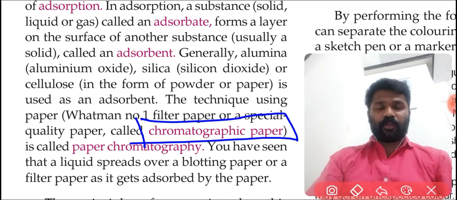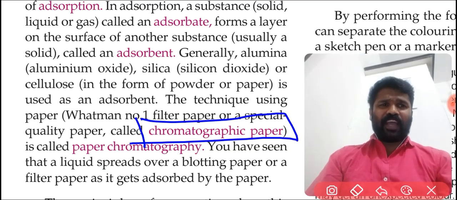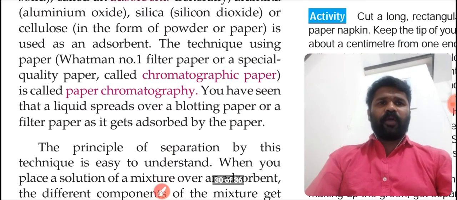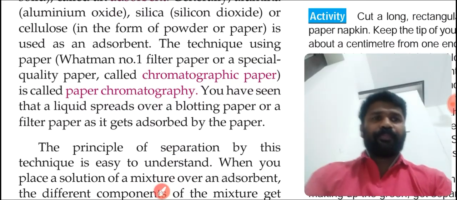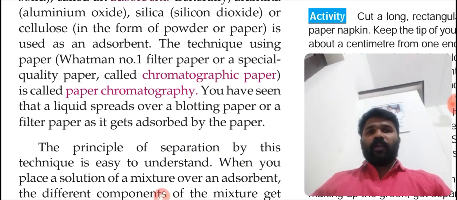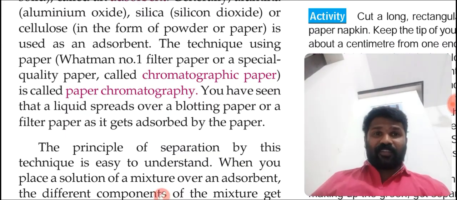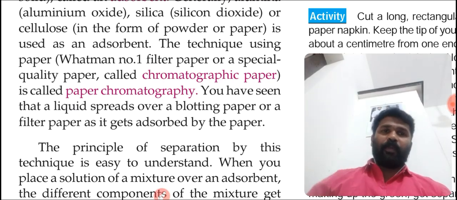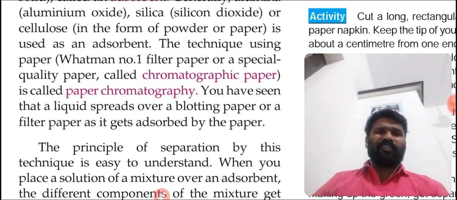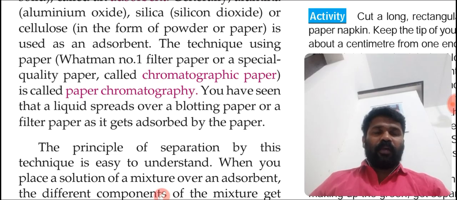Paper chromatography. You have seen that a liquid spreads over a blotting paper or a filter paper as it gets absorbed by the paper. If you keep a filter paper on ink, it absorbs the ink. Maybe you have seen this.